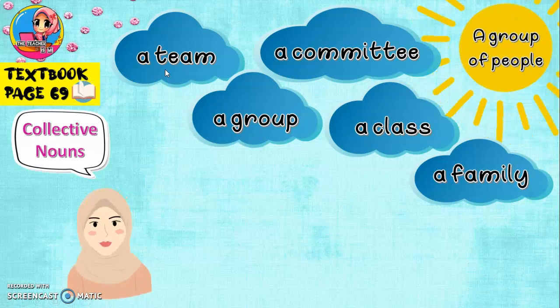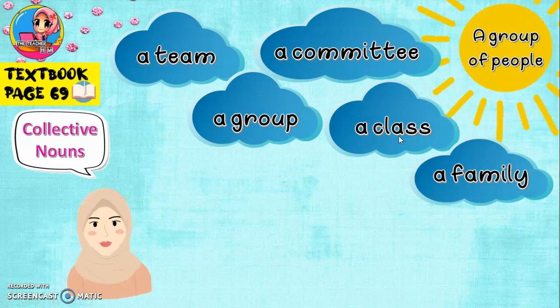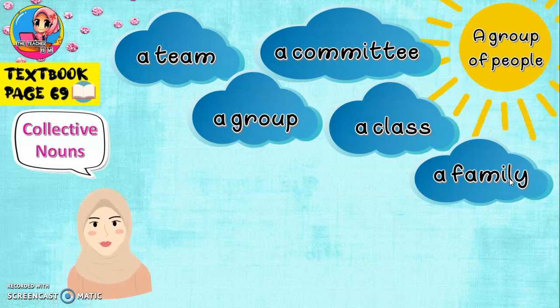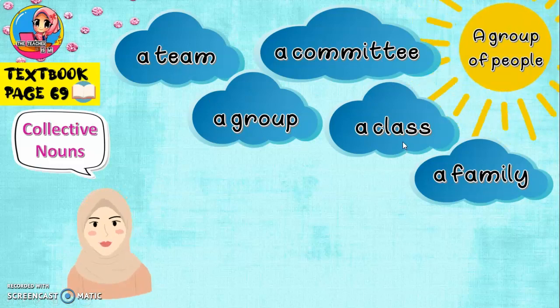So, we have a team. A team means satu pasukan. A committee, satu jawatan kuasa. A group, satu kumpulan. A class, satu kelas. A family, satu keluarga. Nampak macam ramai kan? Team, kumpulan, jawatan kuasa, kelas. Ramai orang kat dalam tu kan?